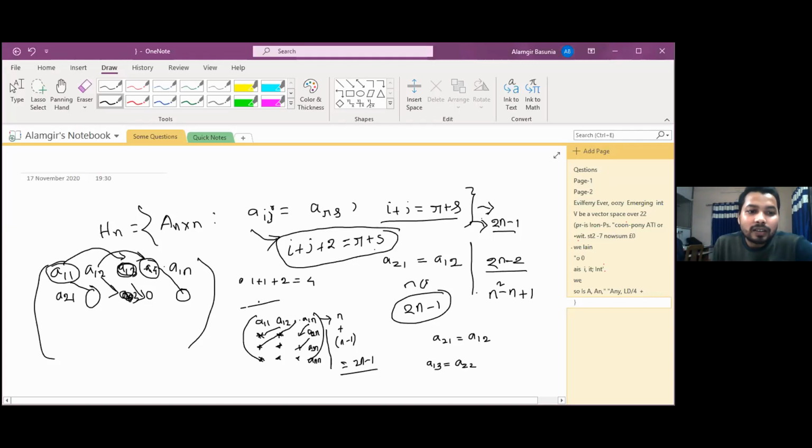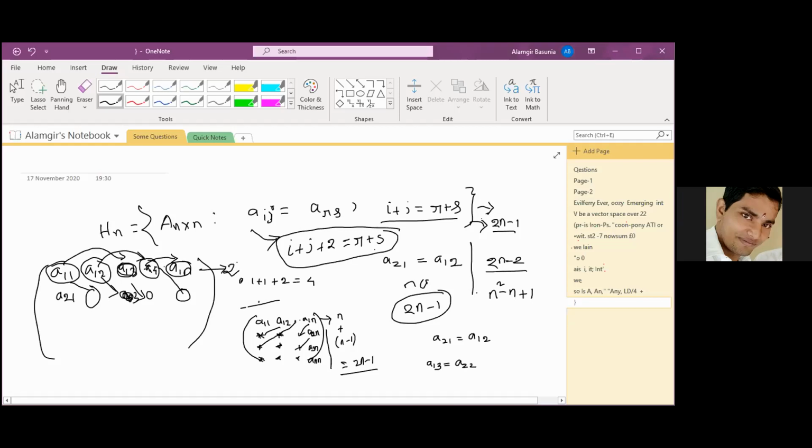Only one element, right? From the first row? 2, 3, sir. Three: A11, A12, or A21. A12, okay. A21. There is some element from the previous one that will come here. Right. From the first row, only 2 elements we can choose, right? Or something else. No, from the first row, how many elements can we choose freely? Just A11 and A12 or any other element there?